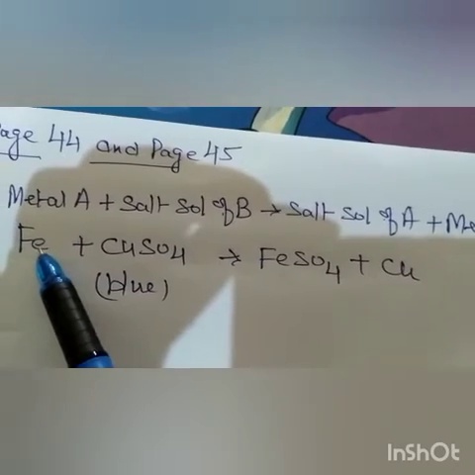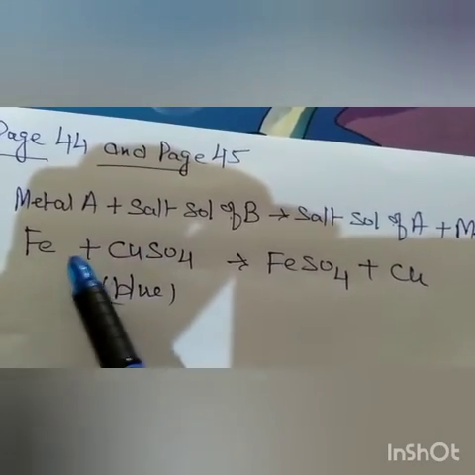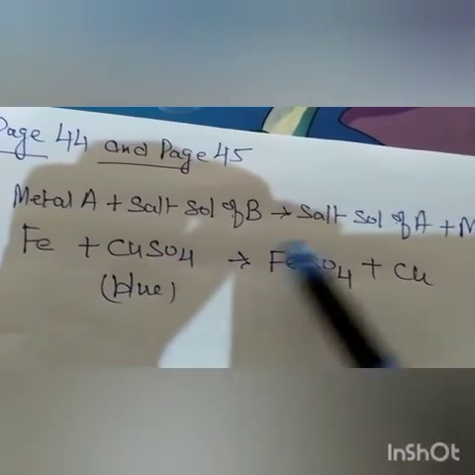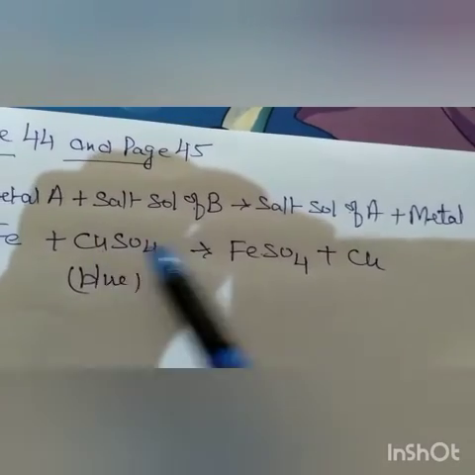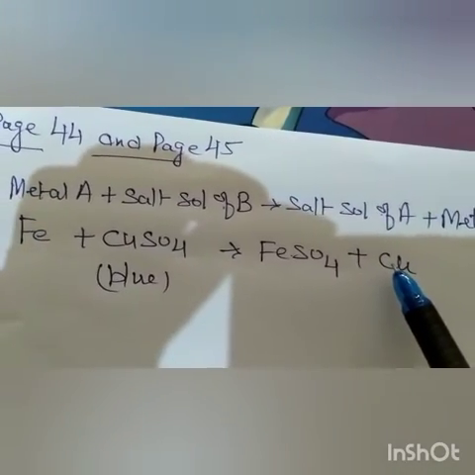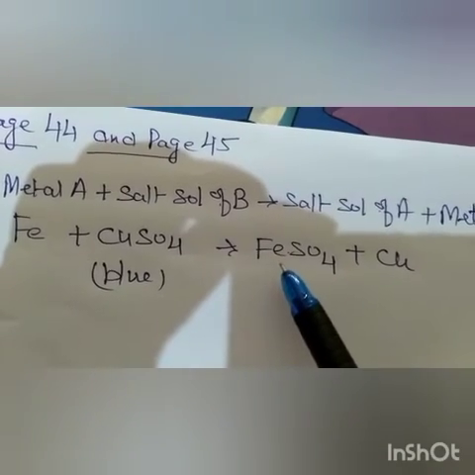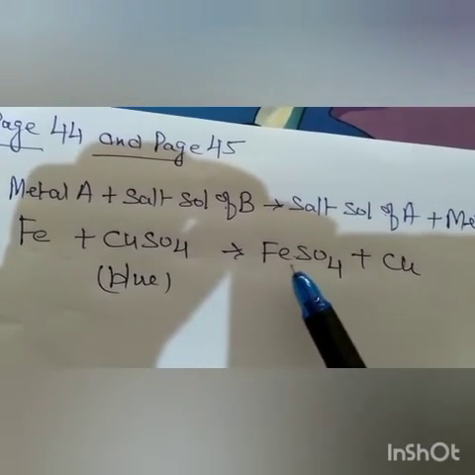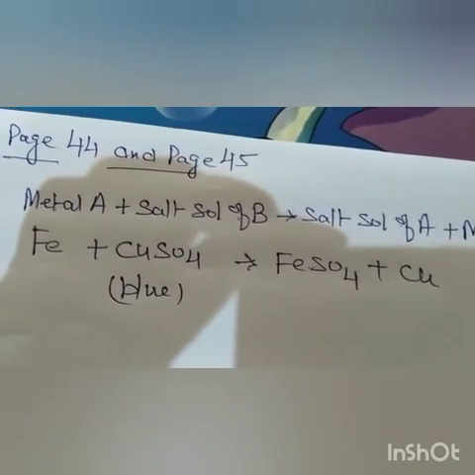Iron is stronger, more reactive than copper, so it will displace copper, so we will get salt solution of A, ferrous sulfate, plus metal B, that is copper, will be displaced. I hope it is clear, and this is a displacement reaction and the color of the solution will change to white.